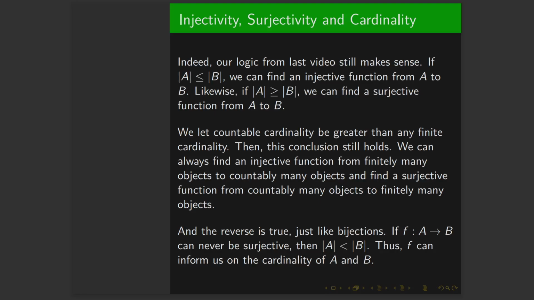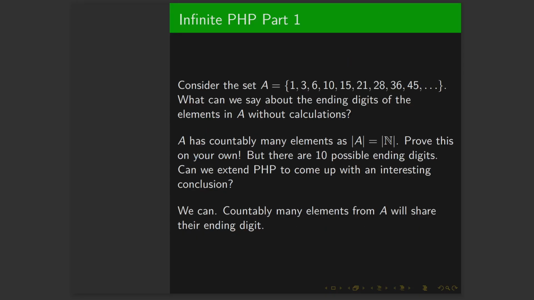If you show that a function can never be surjective, then the cardinality of the domain, or the input set, in this case A, would be less than the cardinality of B, the output set, the codomain. So f and the properties that f can have or not have will inform us on the cardinality of A and B, and yes, this even works for infinity. That's the real takeaway here. Now we can extend the pigeonhole principle in the infinite direction.